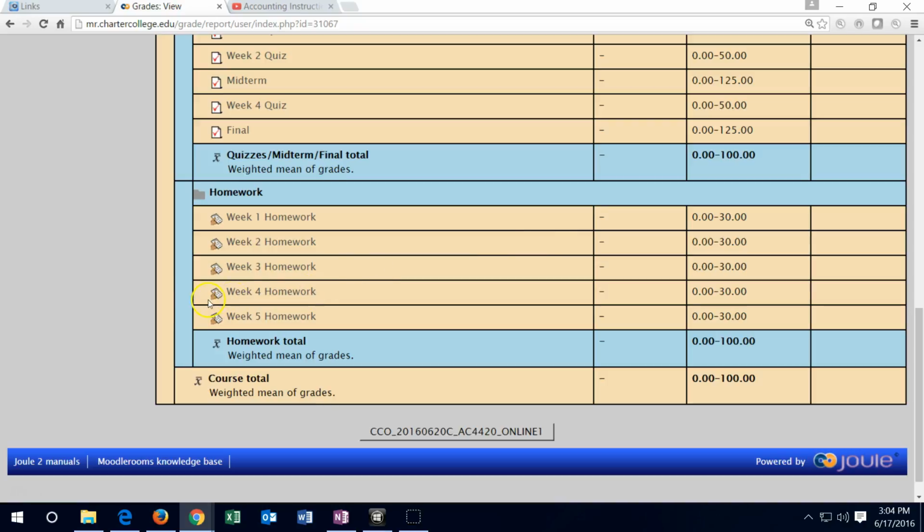At that time, if you have anything that is not completed, if you have a 0, for example, in the homework or the assignments, then you want to see if you can pick that up for late work in the next week. Any late work in week 2 will then be graded at the end of week 2, the following Tuesday after the close, if not before. Remember that anything that's done in week 2, whether it be current week stuff or late work, will be updated in the gradebook following the close of the week, which closes on Sunday. I have until Tuesday, hopefully around noon, to input that information.